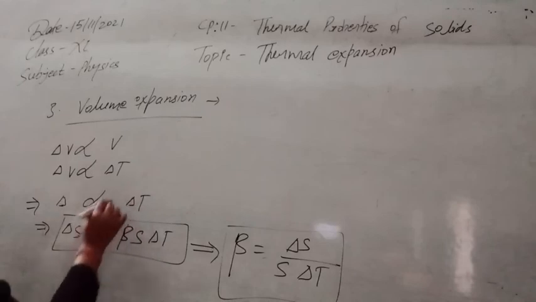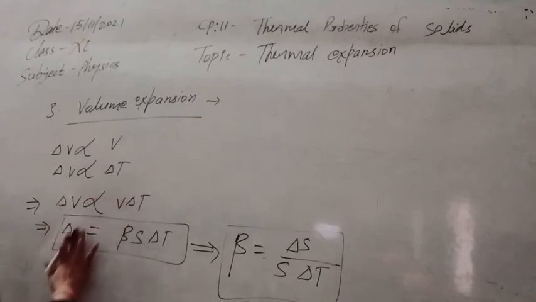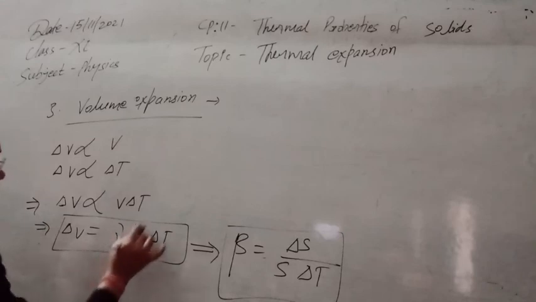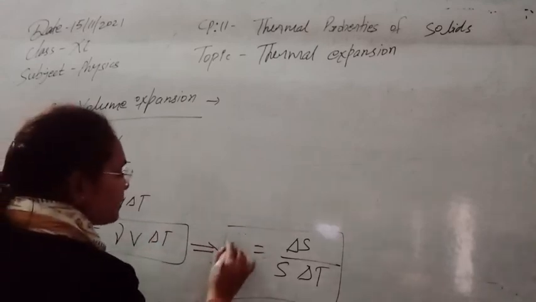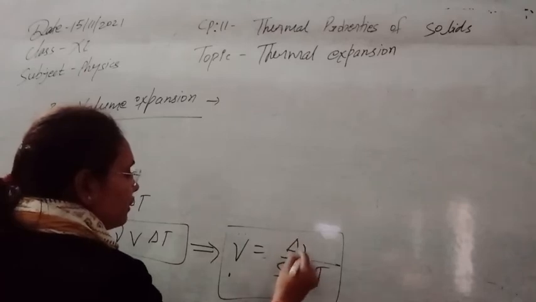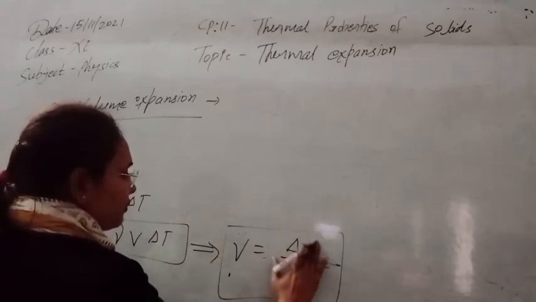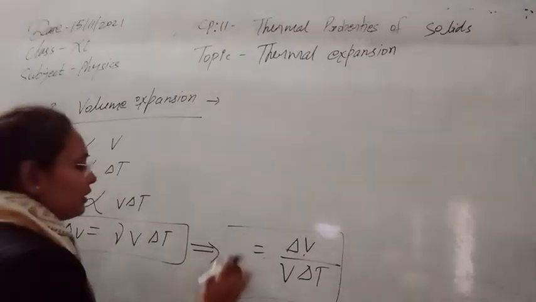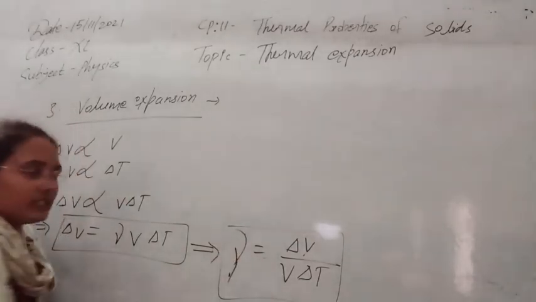You can write down this equation, and the constant you get is known as the coefficient of volume expansion. This also depends on the nature of the material.